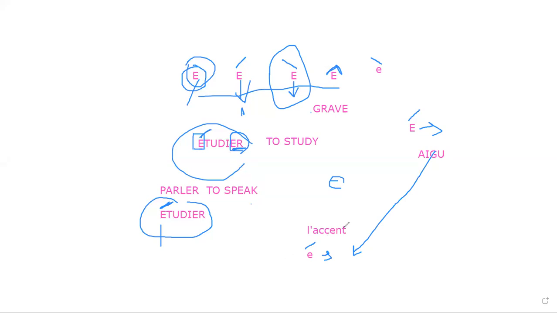C'est clair, d'accord. Now, if we have E with a hat like this, that E we call circumflex. Now I will repeat it for you once again. You just have to repeat after me. We have four types of E in French. Repeat after me. We have four types of E in French, right? Say clair. My first E.